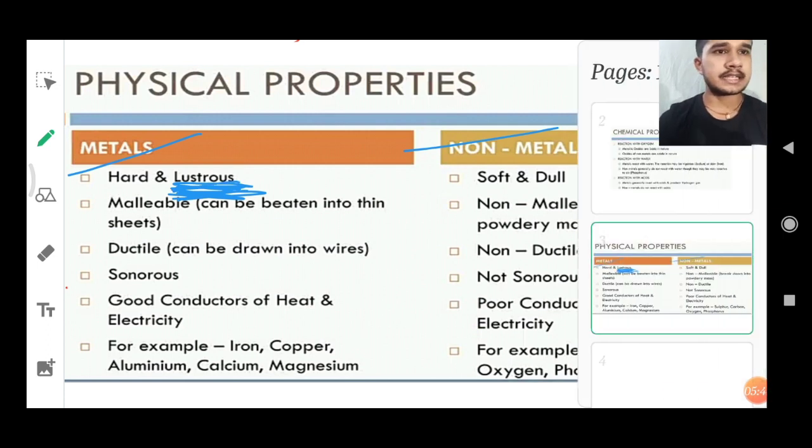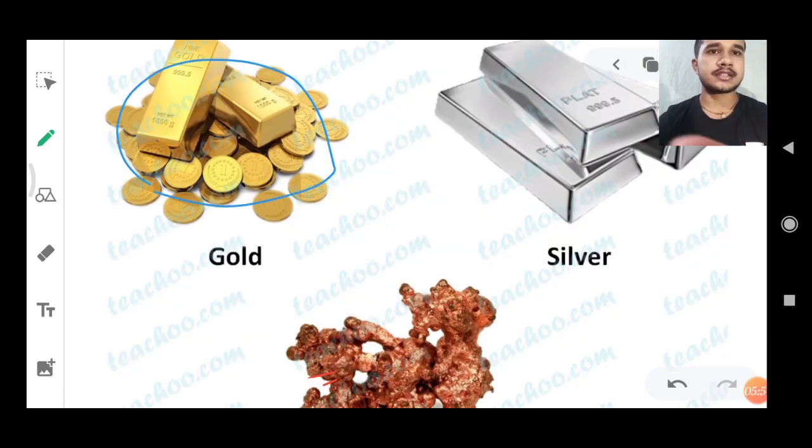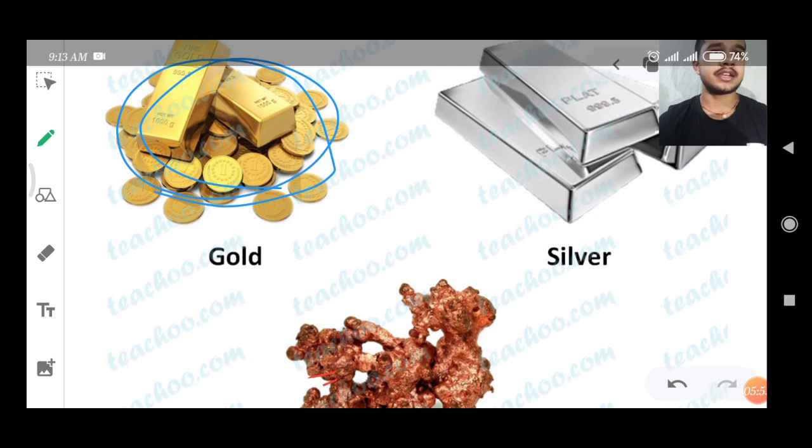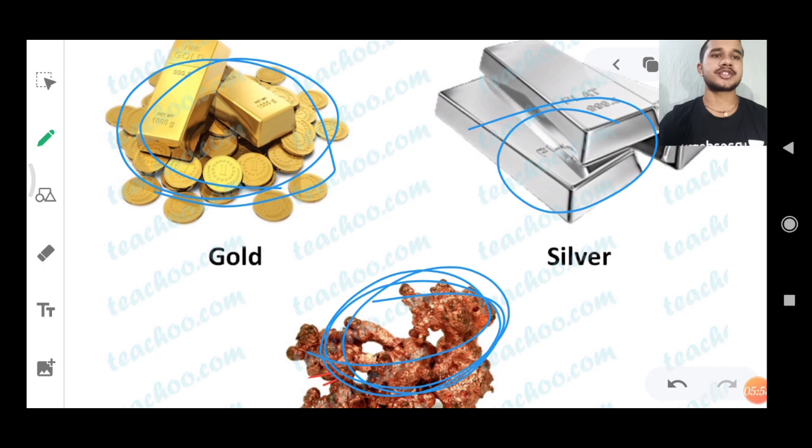See how metal shines, and metals are hard. See, metal shines in this manner. See, this is the shining lustrous nature of metals. They shine here. Okay, here you can say they shine. So this is the lustrous nature of metal.